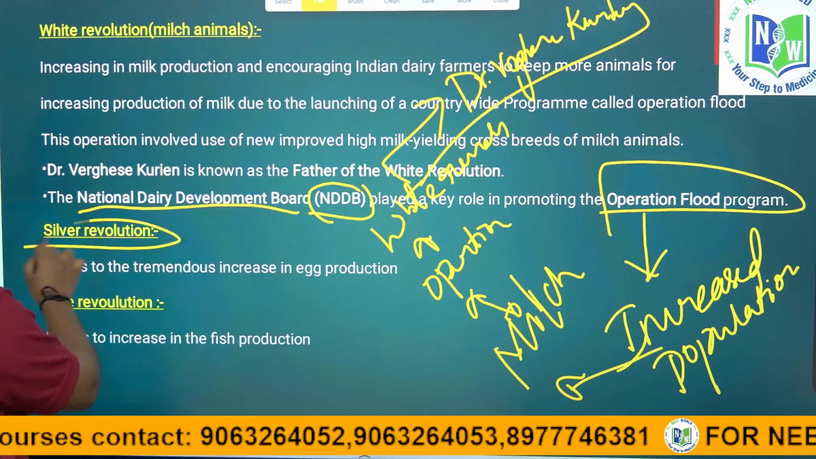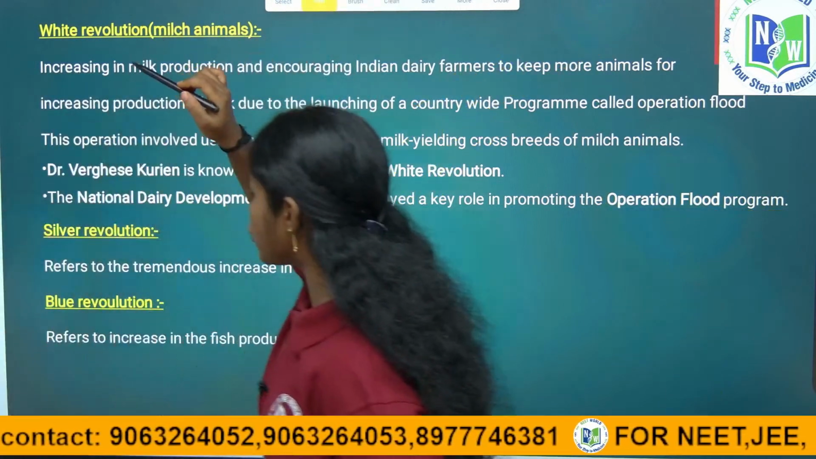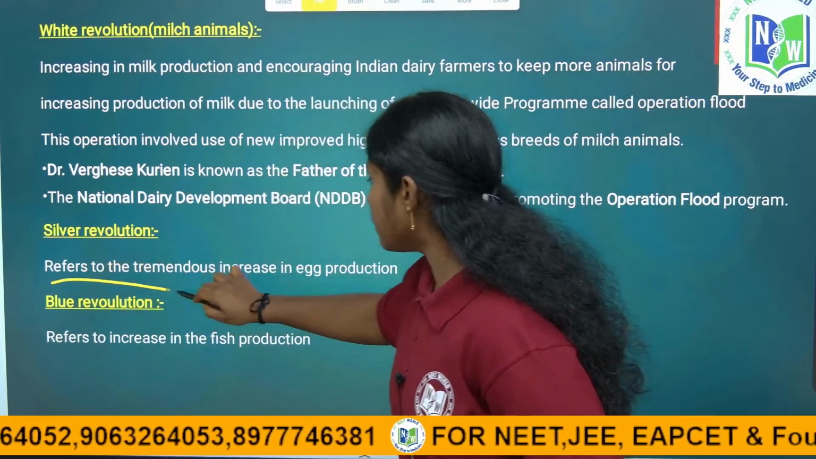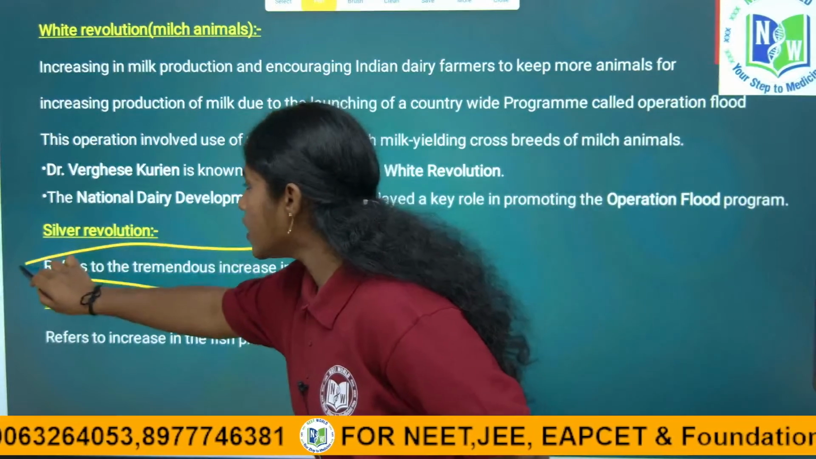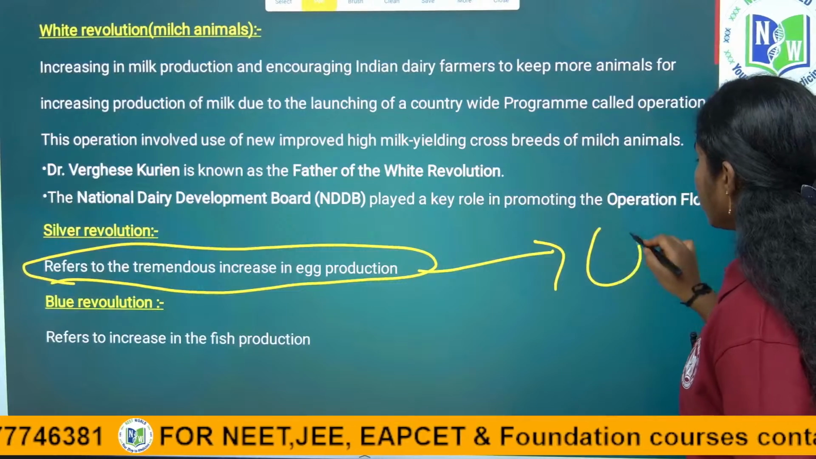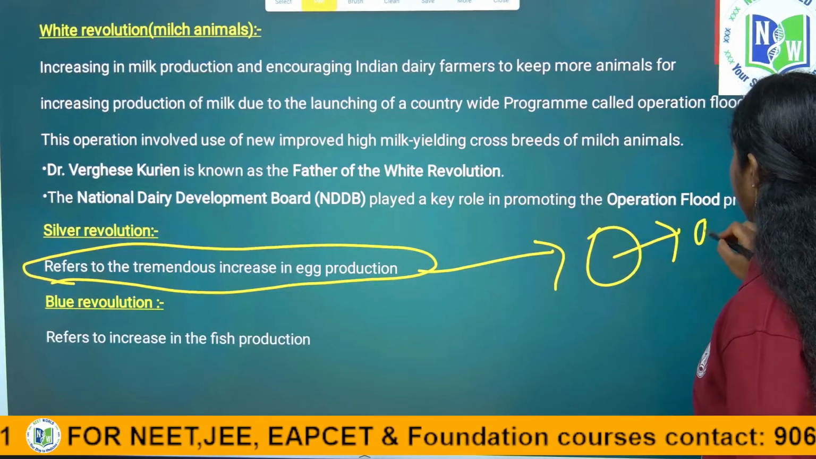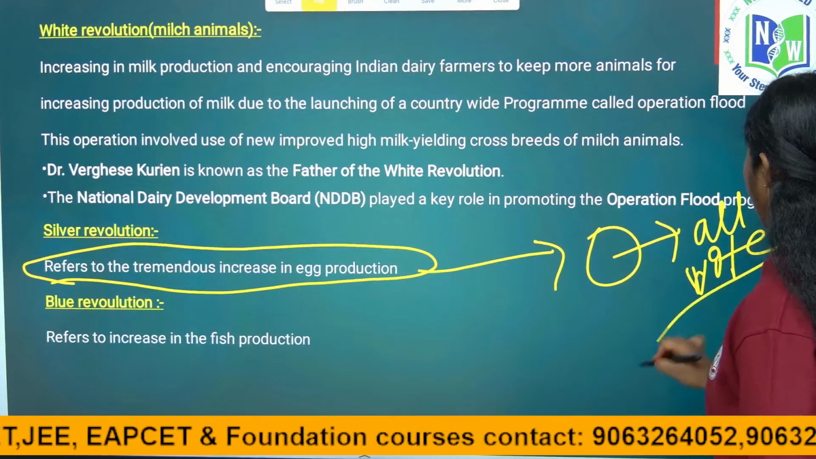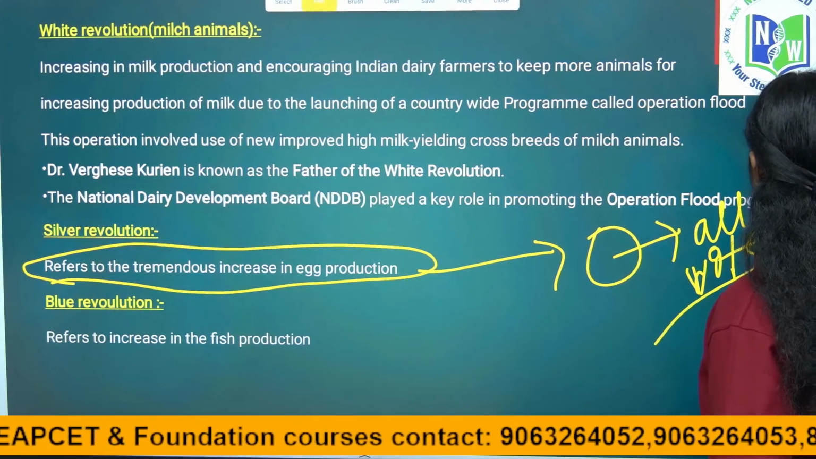Next, silver revolution. What is silver revolution? It refers to the tremendous increase of egg production. We call it silver revolution. That is why eggs have all nutrients except vitamin C. All vitamins except C. C is ascorbic acid.